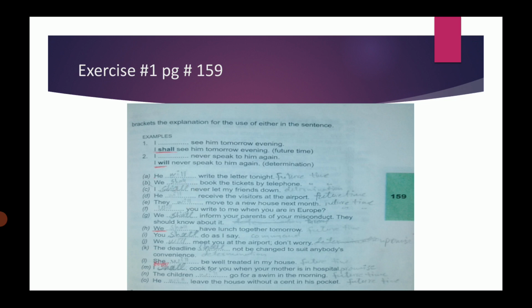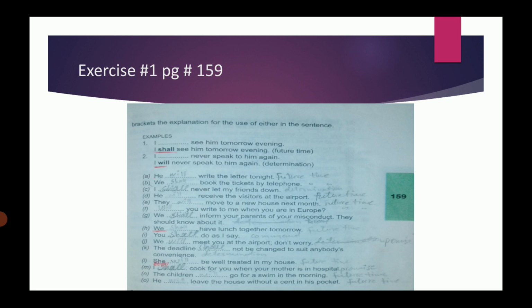So let's start. Sentence 1: I dash never let my friends down. I had told you that if there is determination, we use shall. I is also a first person, and with first person we use shall. So, I shall never let my friends down.